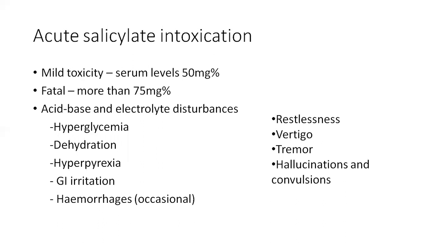Coming to the signs and symptoms of acute salicylate intoxication. If the serum level exceeds 50 milligram percent, mild toxicity occurs.